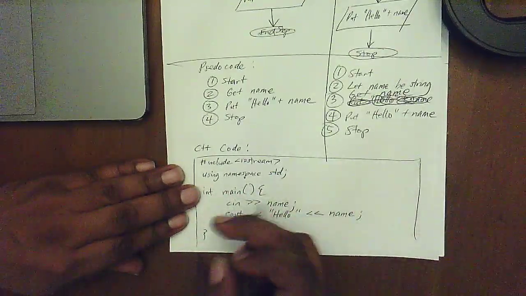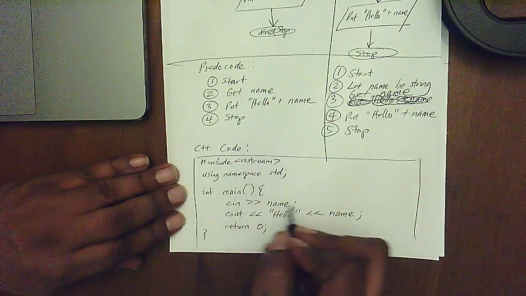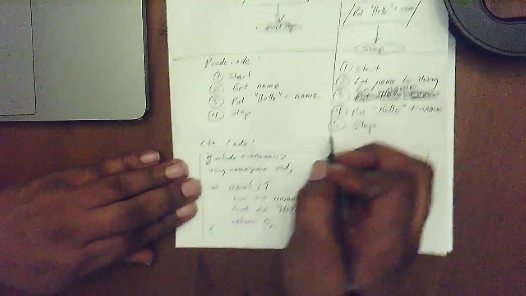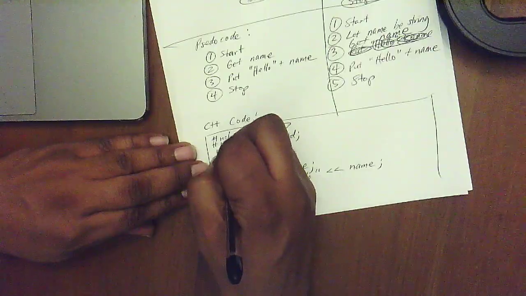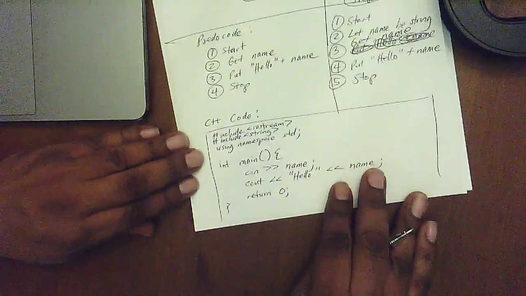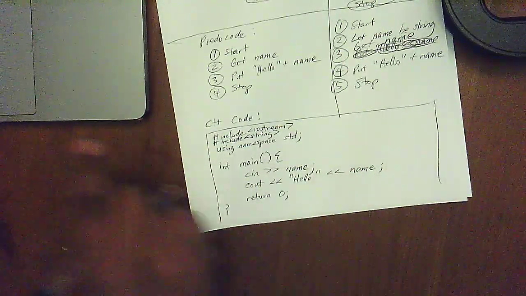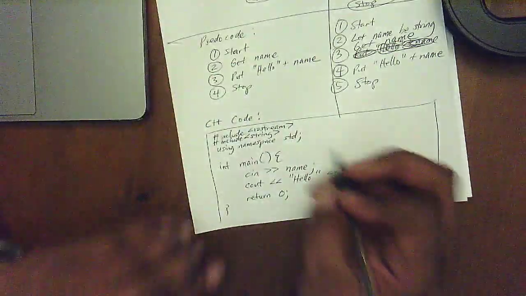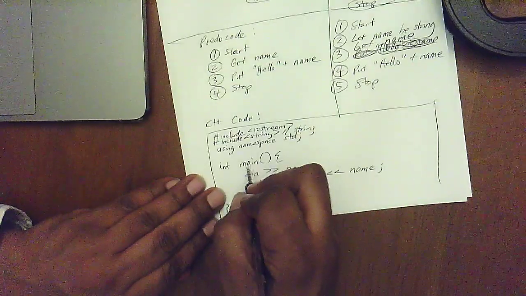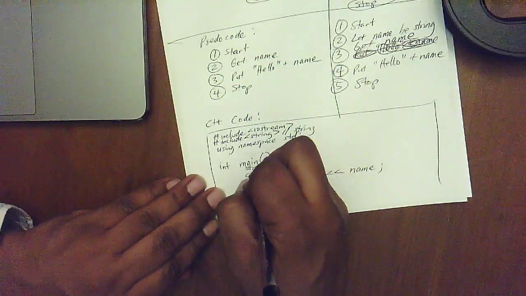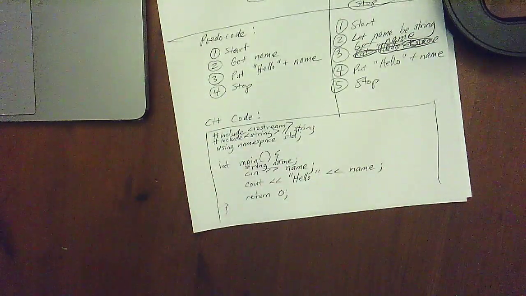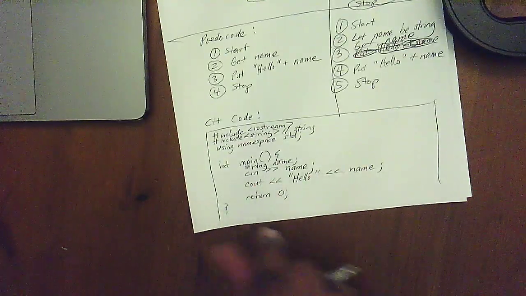Alright, instead of rewriting this, because it has no numbers, I'm going to jump in here and say I need to do another pound include right here. String. Include the string library that allows me to use something like string. Right? And then I'm going to say string name right here. That fixes the error in my code, so I hope you can read that.